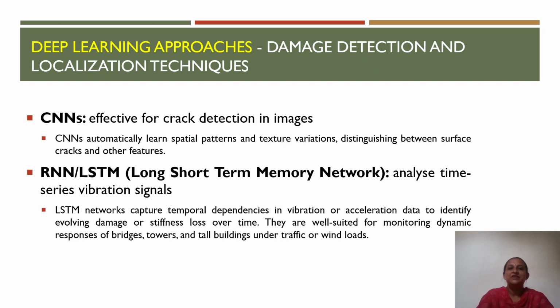CNNs automatically learn important features from the images, such as crack patterns, edges, and texture variation, without requiring any manual feature extraction. This enables the model to distinguish actual cracks from other surface features such as stains, shadows, or construction joints in the building. As a result, CNNs are highly effective for automated inspection of structures such as bridges and buildings using images collected from cameras, smartphones or drones.